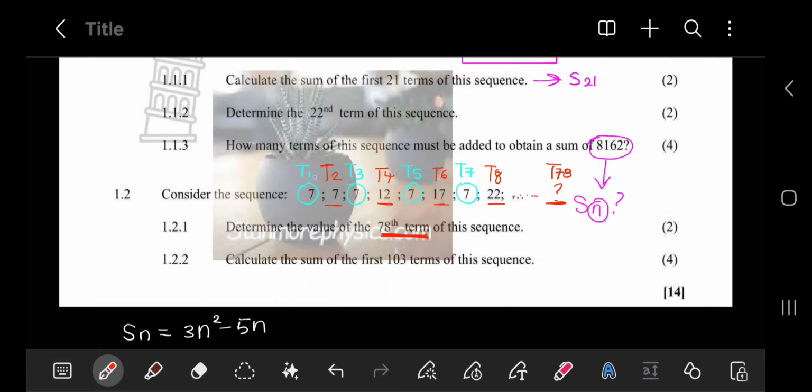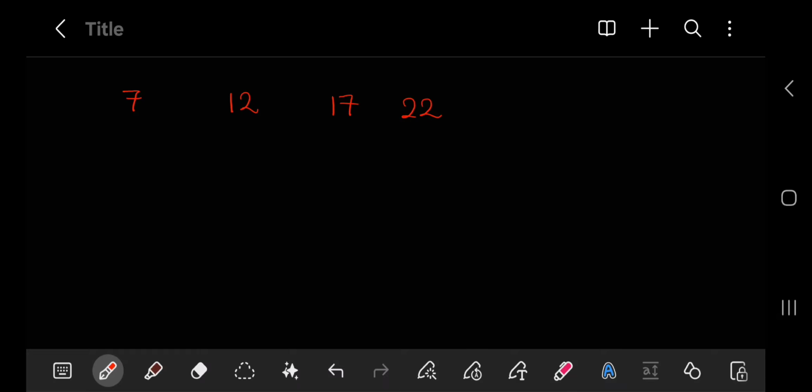So leaving out all of the odd terms, all of those constant sevens, the arithmetic pattern forms half of this pattern, meaning that if we focus solely on the arithmetic pattern, where we've got 7, 12, 17, and 22, and I now focus only on this as my terms, term 1, 2, 3, 4.